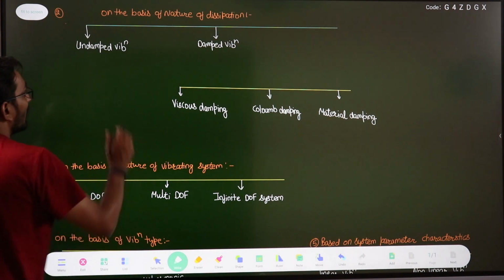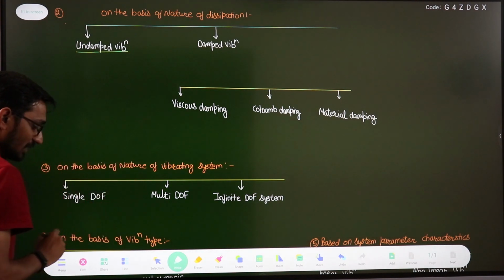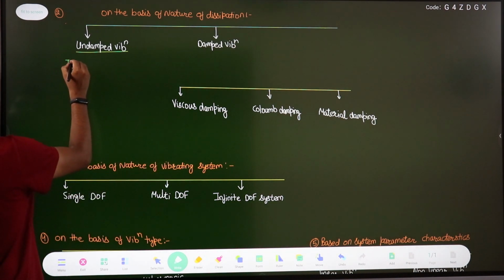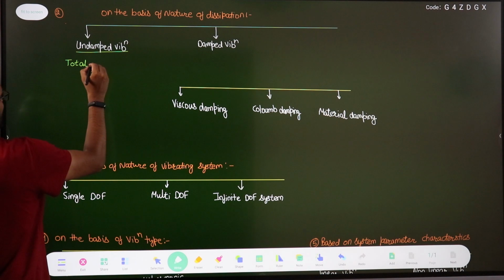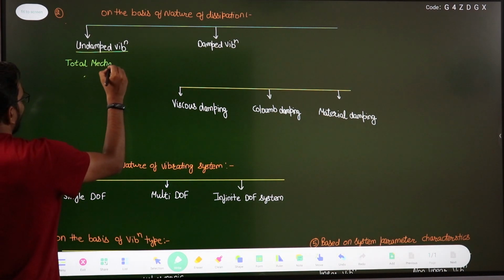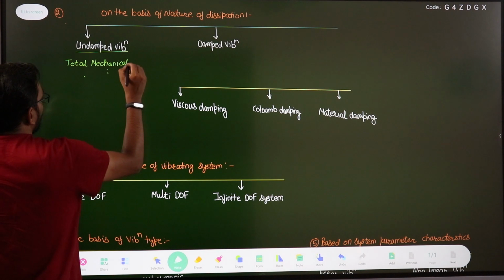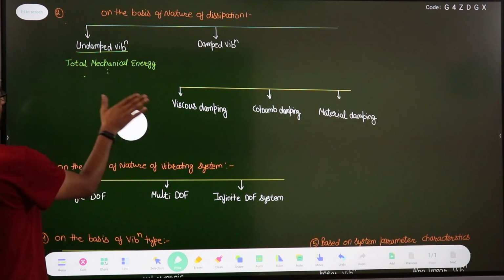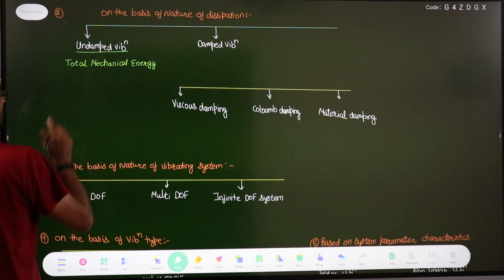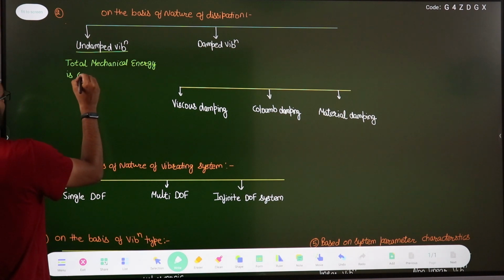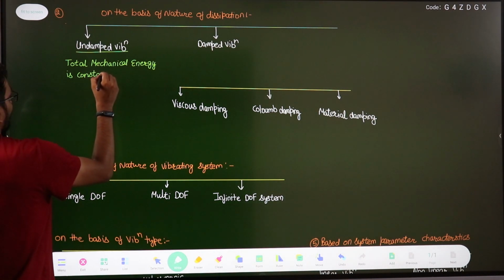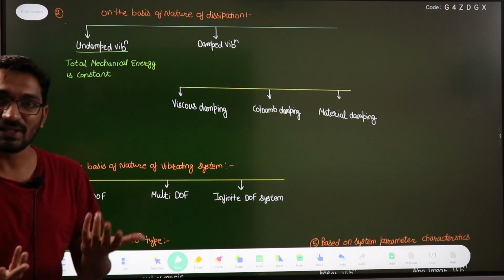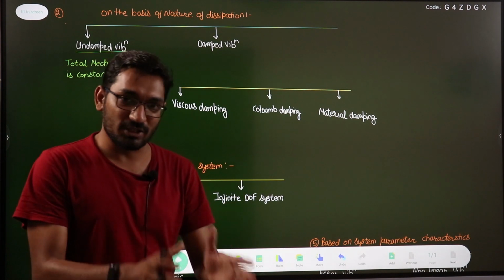The first one is undamped vibration. If there is no damping, there is no friction. So in this case the total mechanical energy will be constant. Undamped means there is no friction, so total mechanical energy is constant, right? If there is no friction, no damping present, then obviously energy is conserved. So total mechanical energy will always be constant.